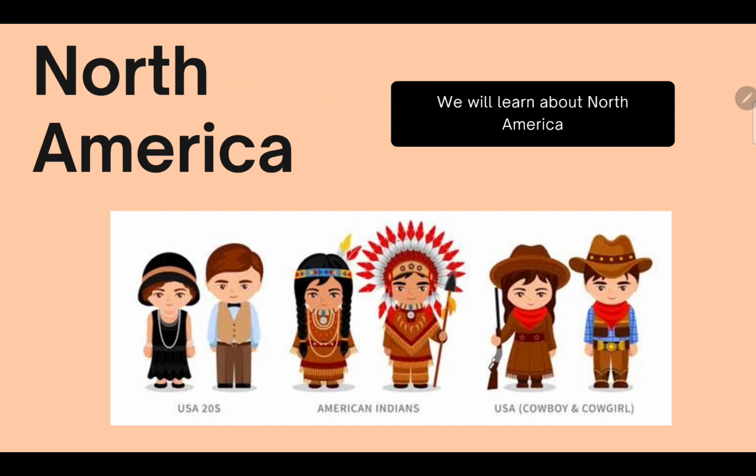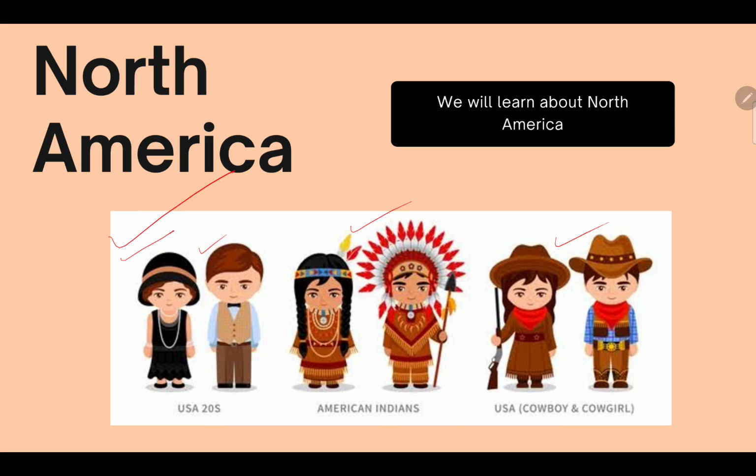This picture is just to give you an idea of how North Americans look. In USA people like to dress like this: Native Americans, and cowboys and cowgirls. Like India also has different states, right?